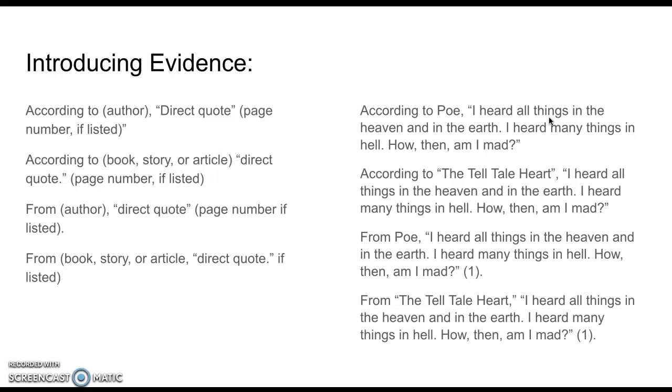So now when you're introducing evidence, you're going to want to say according to author, direct quote, and then the page number if there is one, if there's a book. Or according to book, story, or article, a direct quote, or from author, or from book, story, or article. Right. So if I were to say, according to Poe, Edgar Allan Poe, I heard all things in heaven and earth, and I heard many things in hell. How then am I mad? Right? This is from the short story, The Tell-Tale Heart.